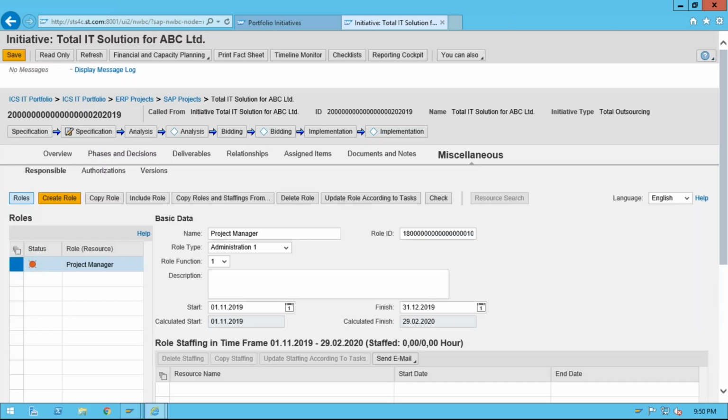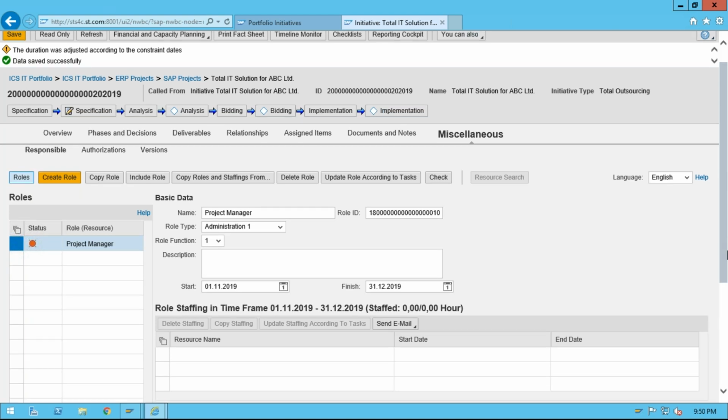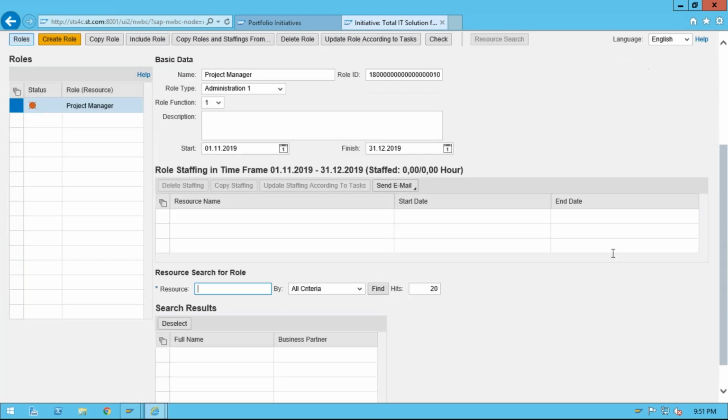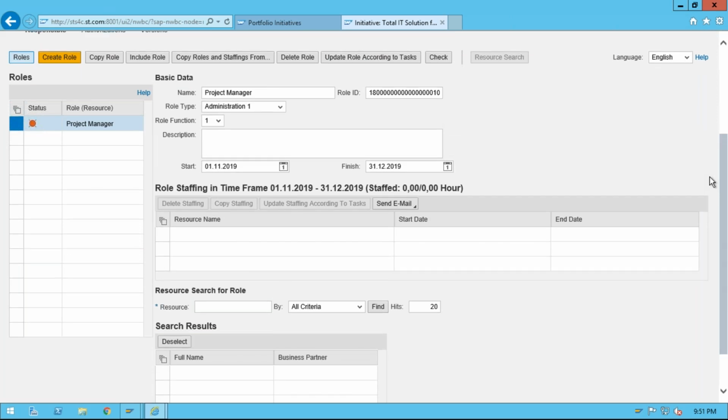Okay, so the role is created. Now you can see project manager. Here it is showing me red, which means it is not staffed, so I have to assign some resources here. You can find your resource here. It is very limited here; you cannot access the full functionality to search for a resource.